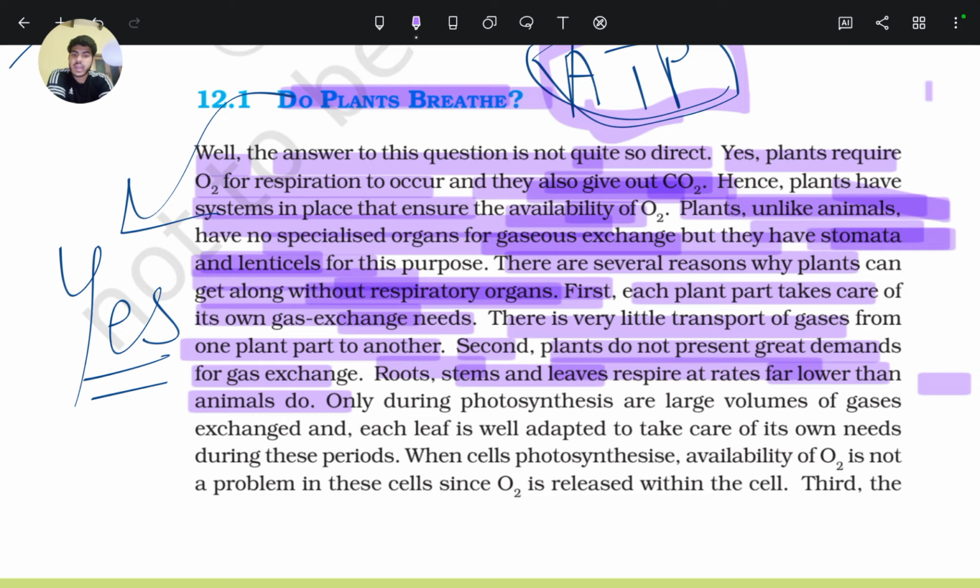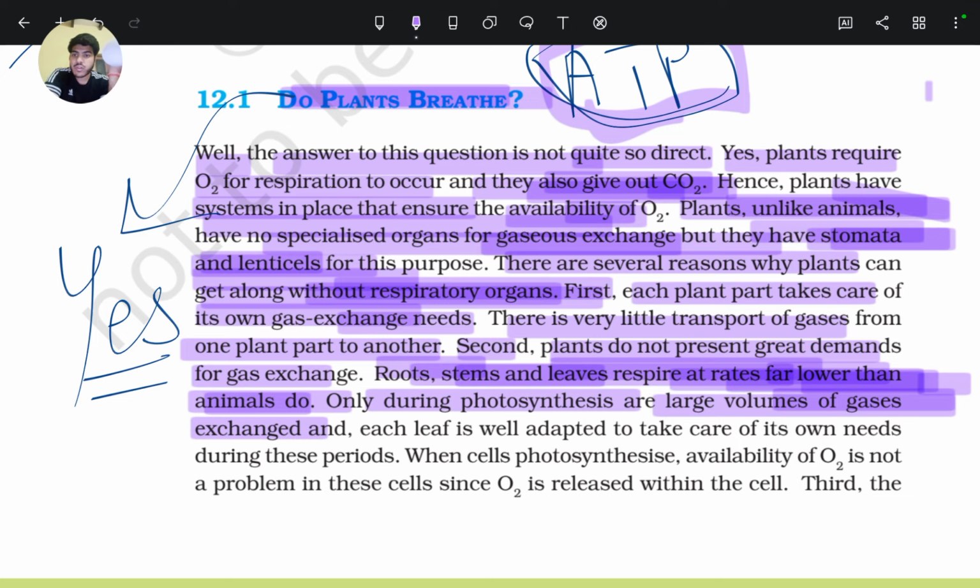Only during photosynthesis are large volumes of gases exchanged, because at the time of photosynthesis the main process is carbon fixation, carboxylation. For carbon fixation, carbon dioxide is taken from the atmosphere and oxygen is released by the plants.